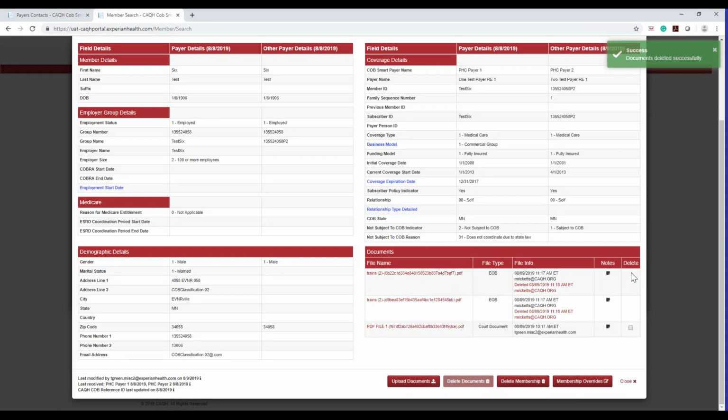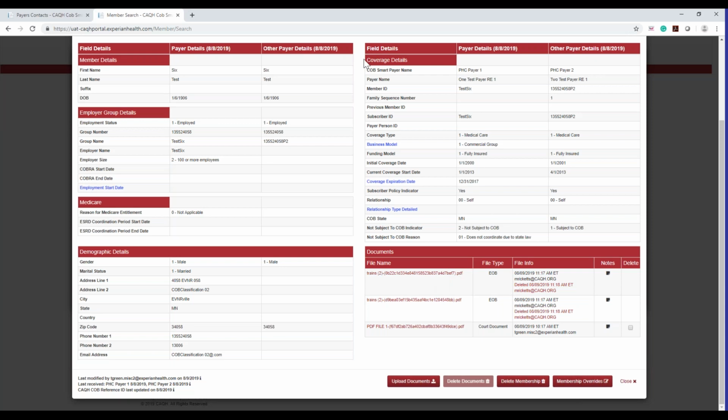You'll get this text message when they've been deleted. You'll no longer see here that you can delete them. And you'll get a message here that says it's been deleted. You'll see the time it's been deleted, who deleted it, etc. And you can still access these documents that you've uploaded in the portal yourself. The other person no longer will be able to see them. But just so we're keeping a track of what has been actually uploaded to the portal, just for historical records and legal purposes, those documents will still exist. You will be able to see them, and me as a portal admin will be able to see them. The other payer, once you delete them, will not be able to see that document anymore.